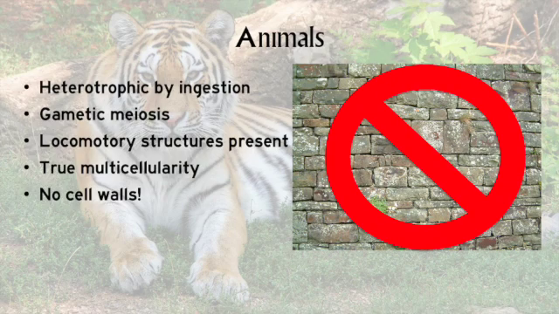And another feature we find in animals that we've rarely seen in other organisms we've encountered this semester is a complete lack of cell walls. Some animals may produce shells or exoskeletons or other hardened protective structures, but these layers do not envelop individual cells. Animals do not produce cell walls.